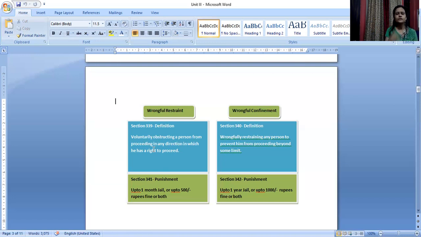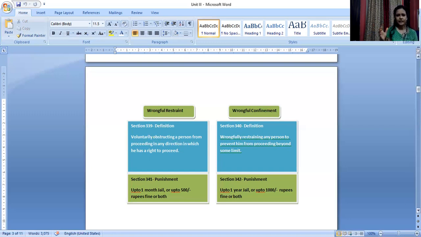So in both the two cases, one thing that we should keep in mind is wrongful. That means there should not be a valid justification why it is being done. It will be wrongful restraint, and likewise wrongful confinement. That means it is illegal, right? There is no proper justification why you are restricting my movement or why you are confining me in a certain limit, but still you are doing that. That is why it's wrongful and it's a crime under IPC. So you can remember the sections. It is section 339 that provides for the definition of wrongful restraint, and it is section 340 that defines what is wrongful confinement.